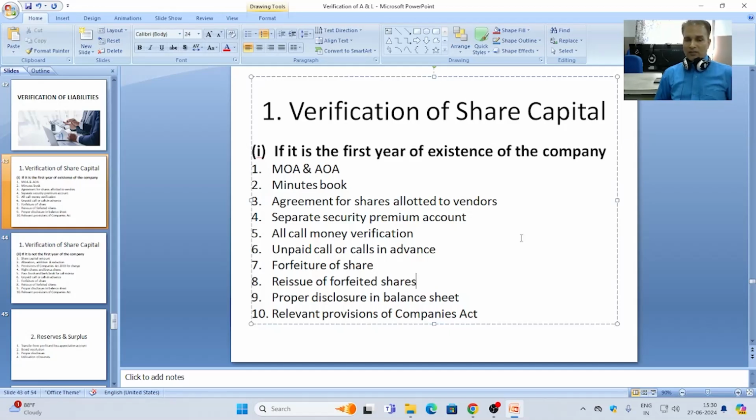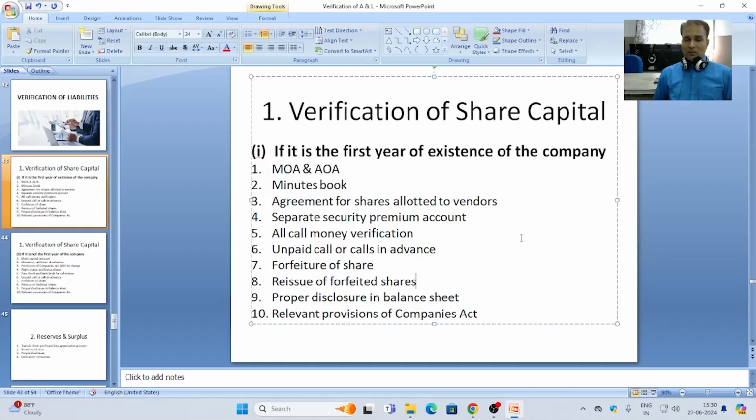And the last one is the relevant provisions of the Companies Act. Provisions regarding bonus share, right share, share issued other than cash consideration, share capital issued to promoters, calls in arrears, calls in advance.